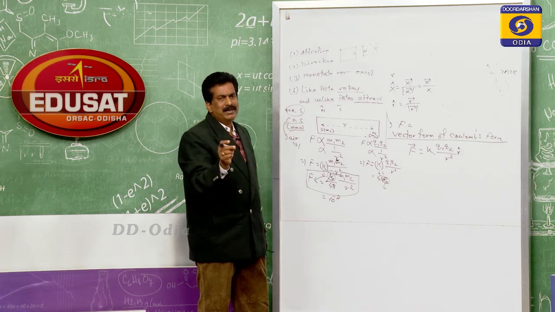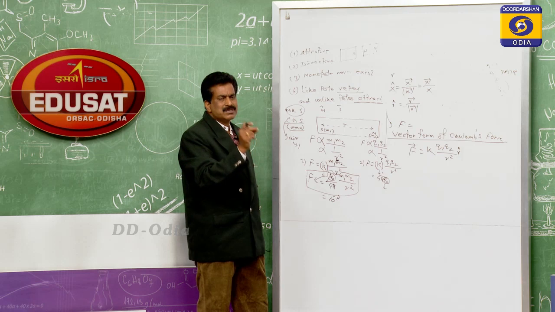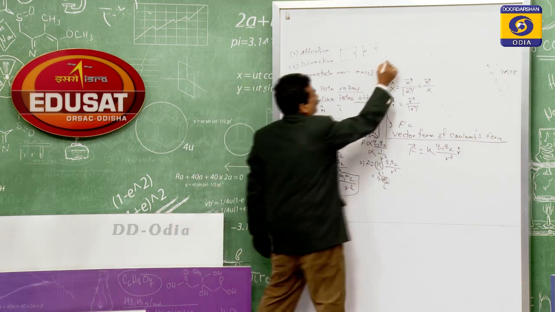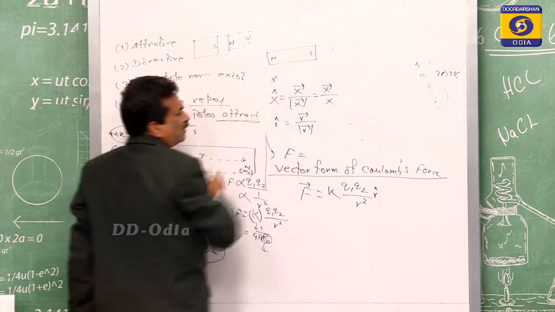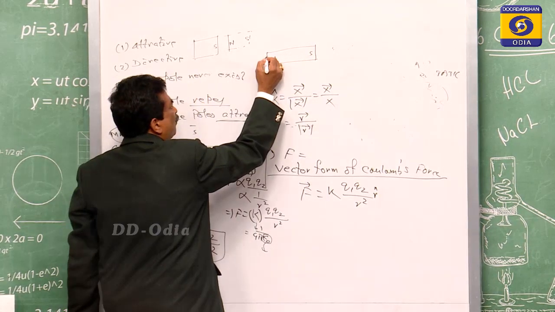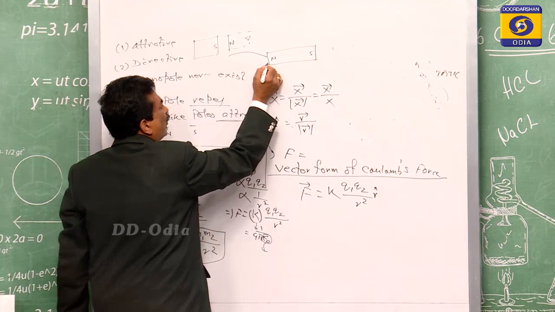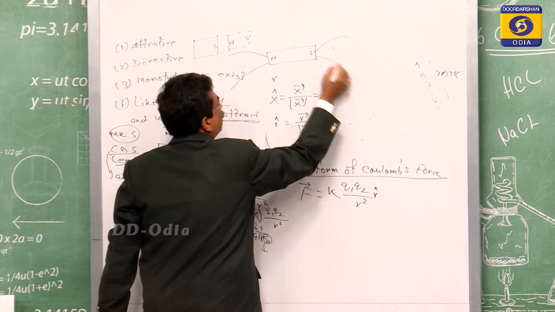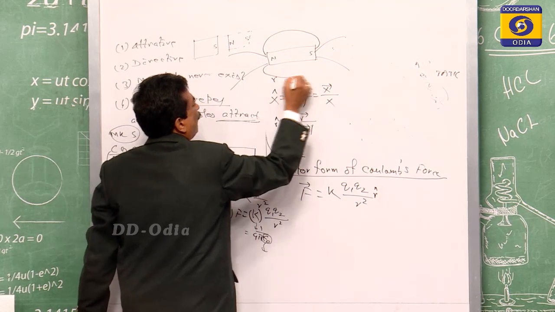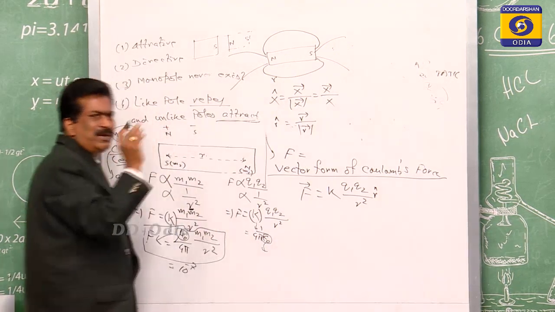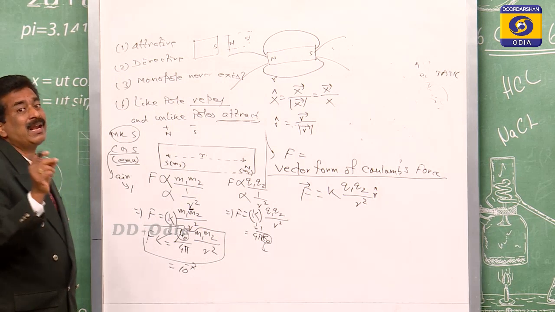Inside the magnet, the direction is from the south pole to the north pole. Suppose this is your bar magnet, this is the north and this is the south. The lines of force always start from the north and end at the south. That we will discuss in the magnetic lines of force.